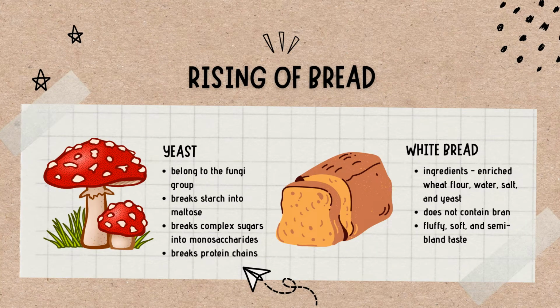Next, let's talk about bread. The rising of bread starts with yeast. Yeast belongs to the fungi group, and it breaks starches into maltose, complex sugars into monosaccharides, and protein chains.